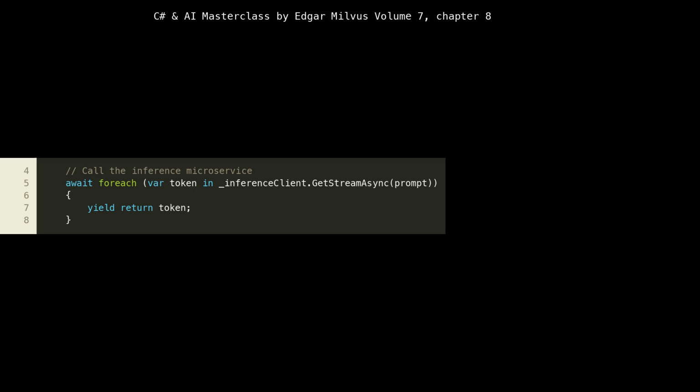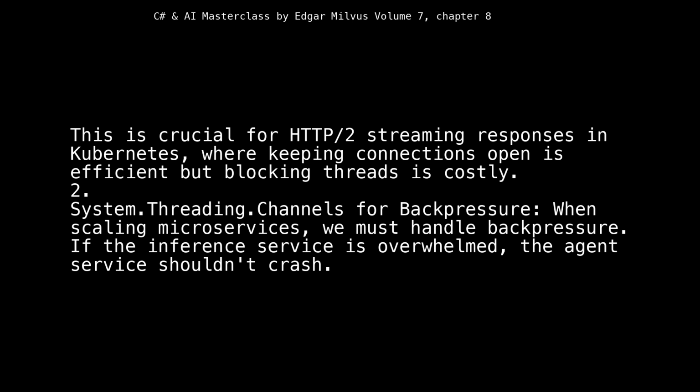This yield mechanism is fundamental to async enumerable, enabling the producer, the inference service, and the consumer, the agent service, to work in a pipeline fashion. This approach significantly reduces end-to-end latency and memory footprint, as we don't need to buffer the entire response before sending it, which is crucial for handling large AI model outputs in a resource-constrained containerized environment. This is crucial for HTTP/2 streaming responses in Kubernetes, where keeping connections open is efficient but blocking threads is costly.